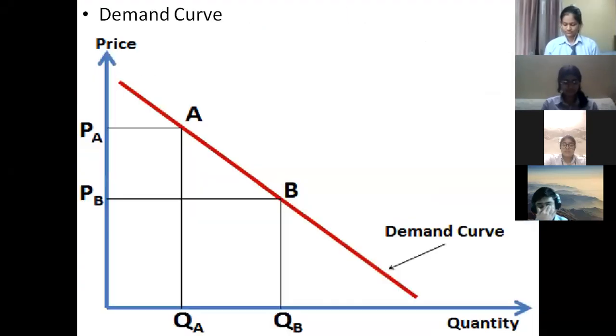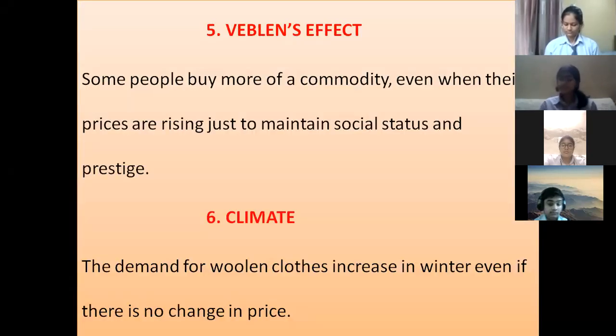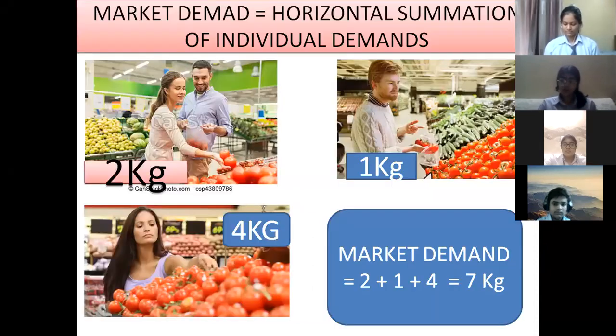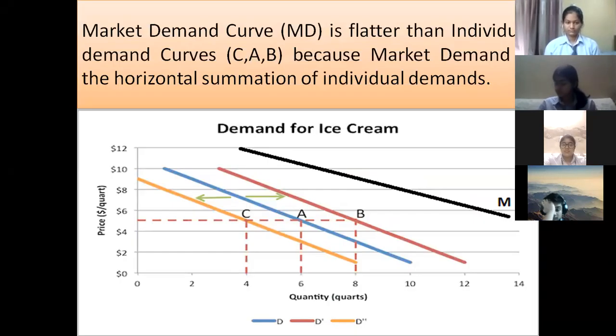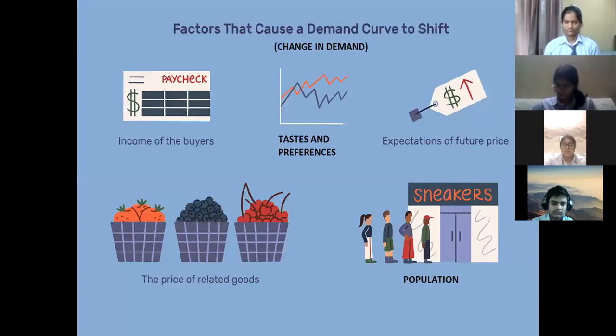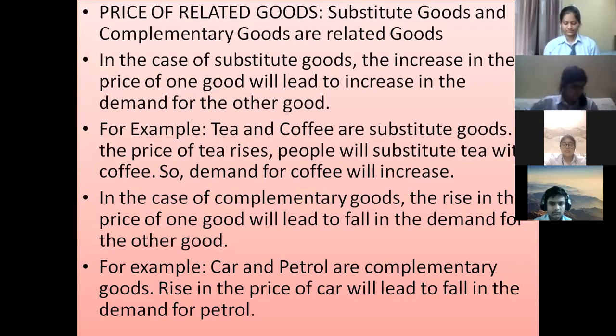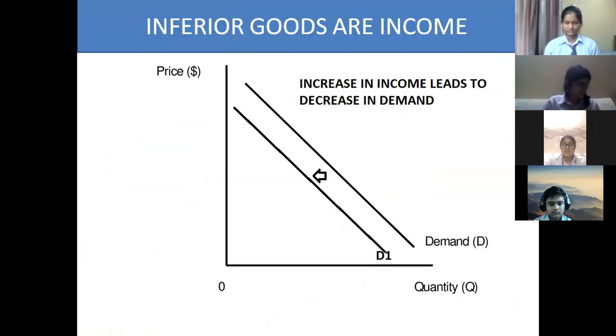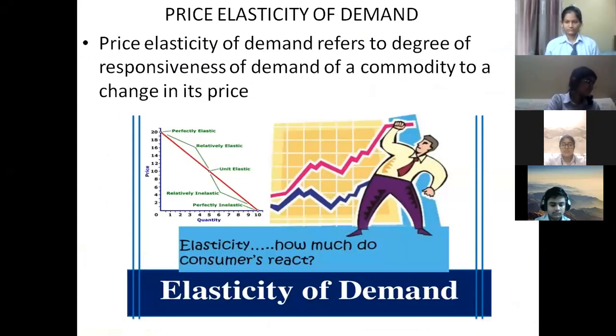We were doing demand and we started the topic elasticity of demand in the last class. In the previous classes, we have already covered what is elasticity of demand and what are the different degrees available in price elasticity of demand.